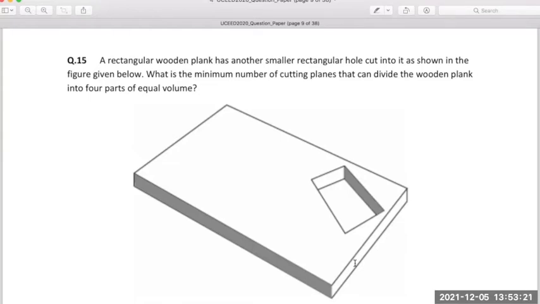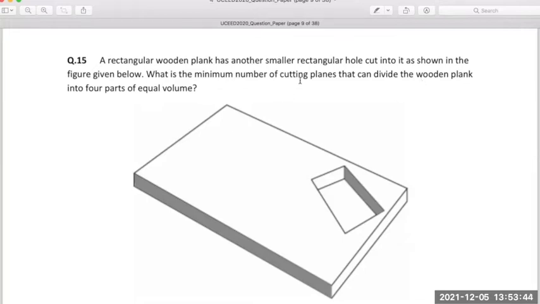Anyone? What are the minimum cuts? Acha, you wrote it? Sorry, I didn't see this. Okay. Three, okay. It's less than 3.